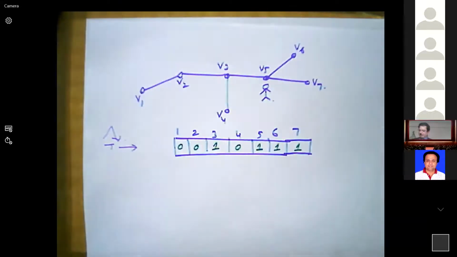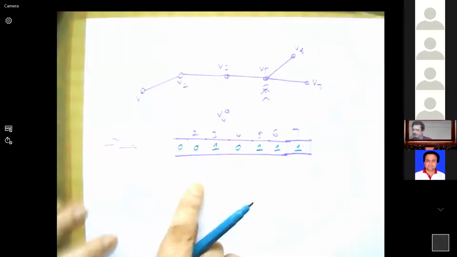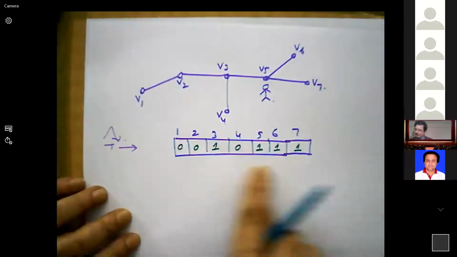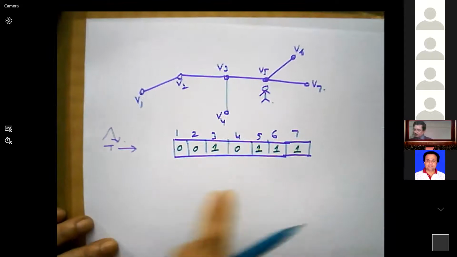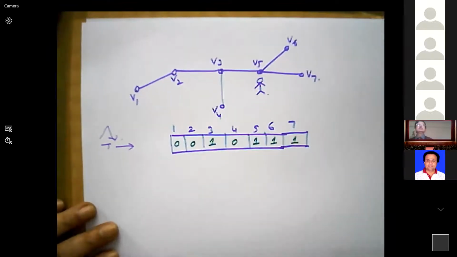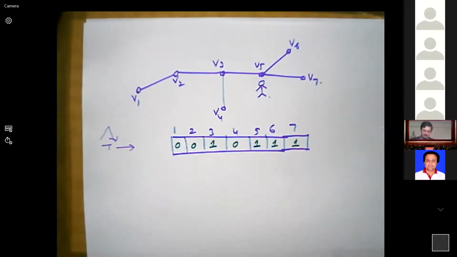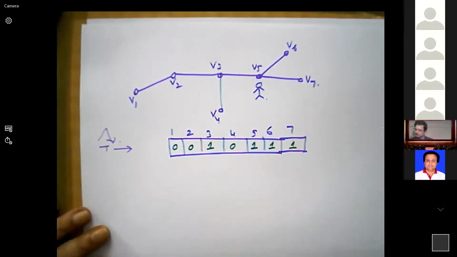By identifying this code only, can you say where actually the attacker is present? How to identify? Anybody?